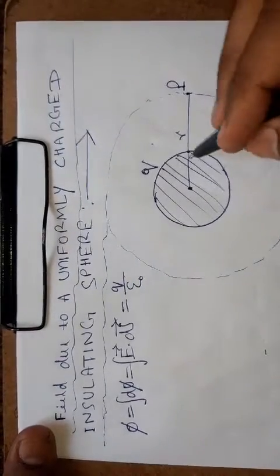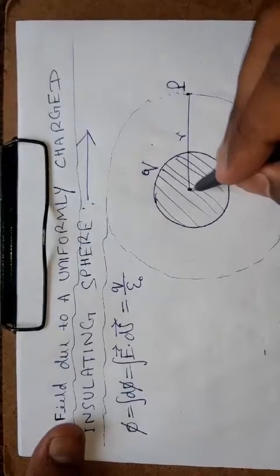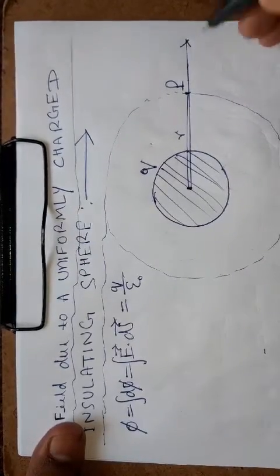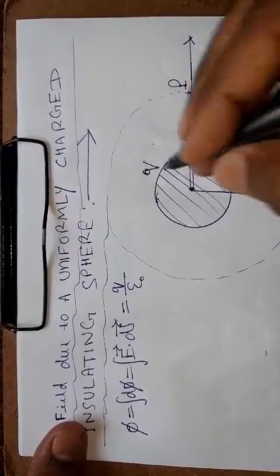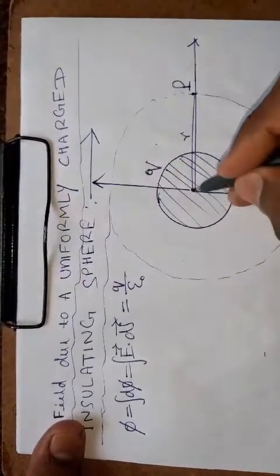If electric field lines are created from here, they will go in this direction, and your concept should be clear.